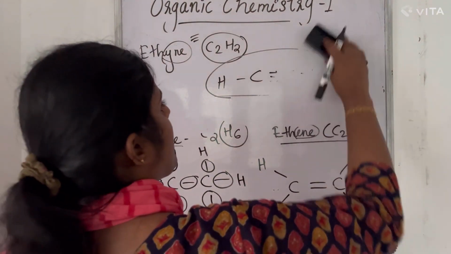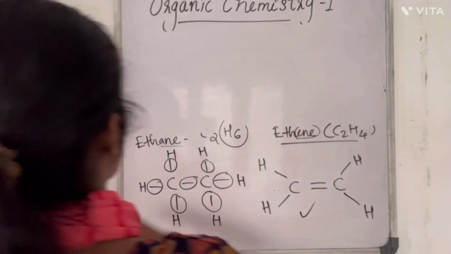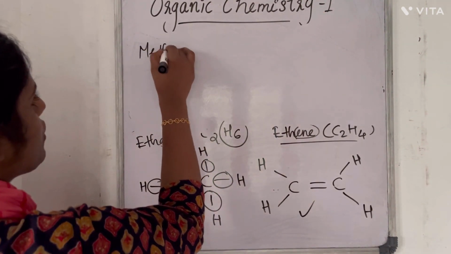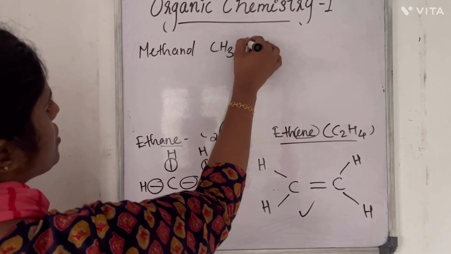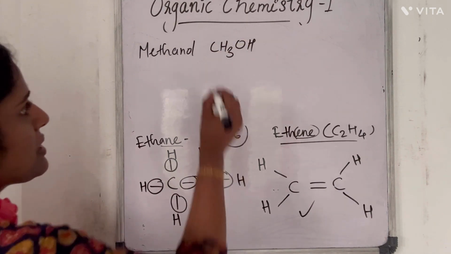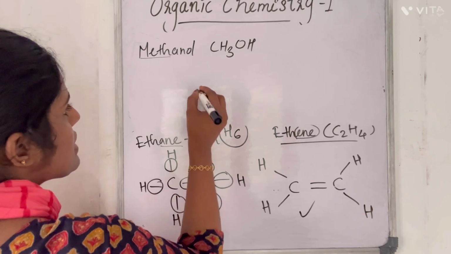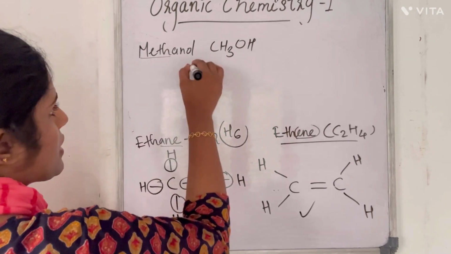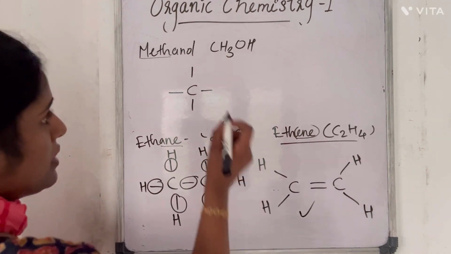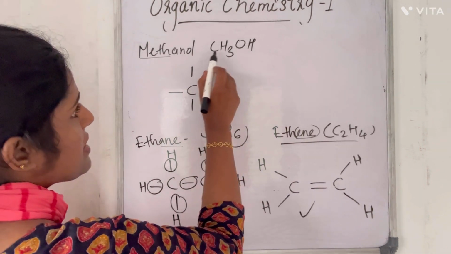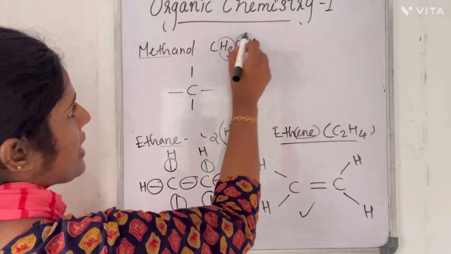Now how will methanol be represented? Methanol is chemically CH3OH. Methanol means a single carbon. Carbon has tetravalency, so it has 3 hydrogens and 1 OH.